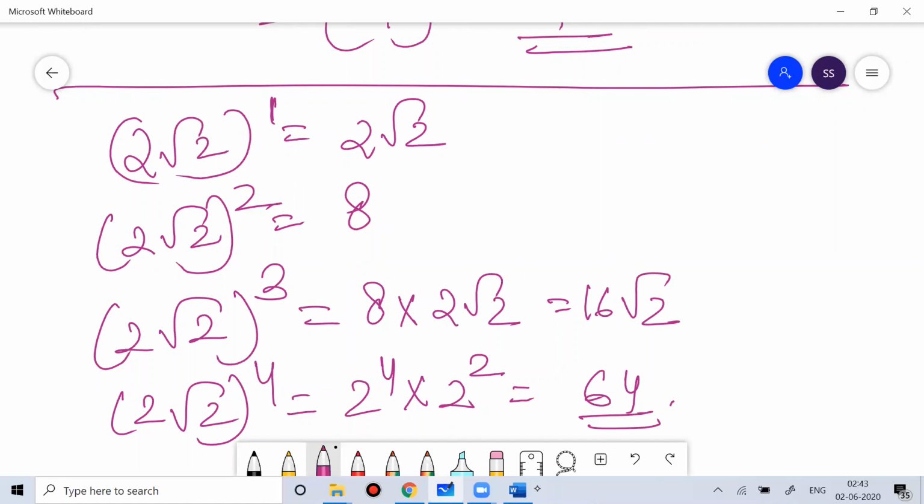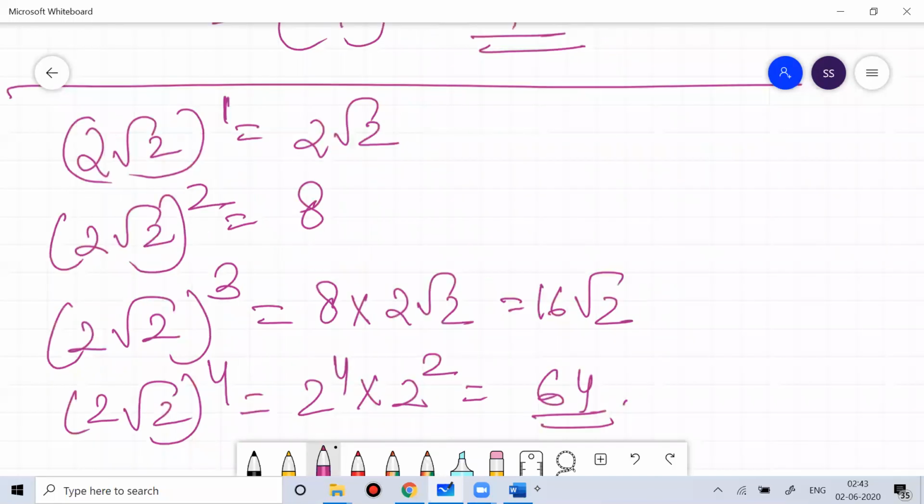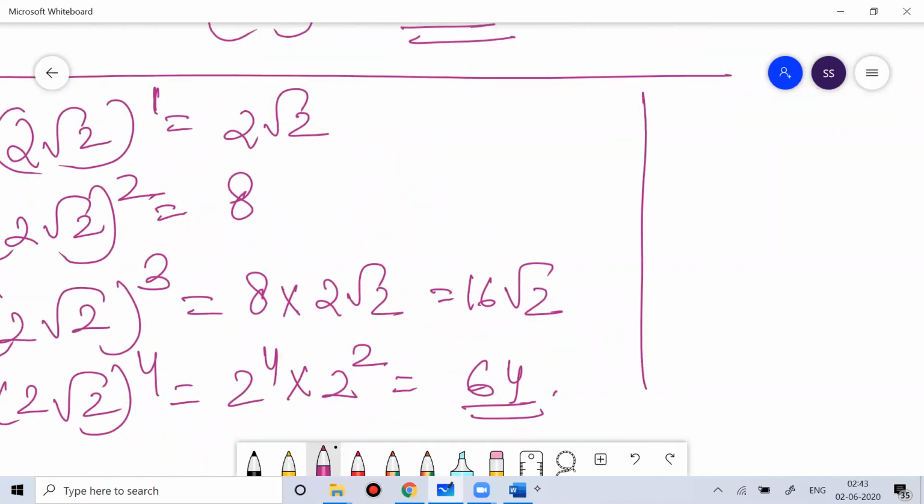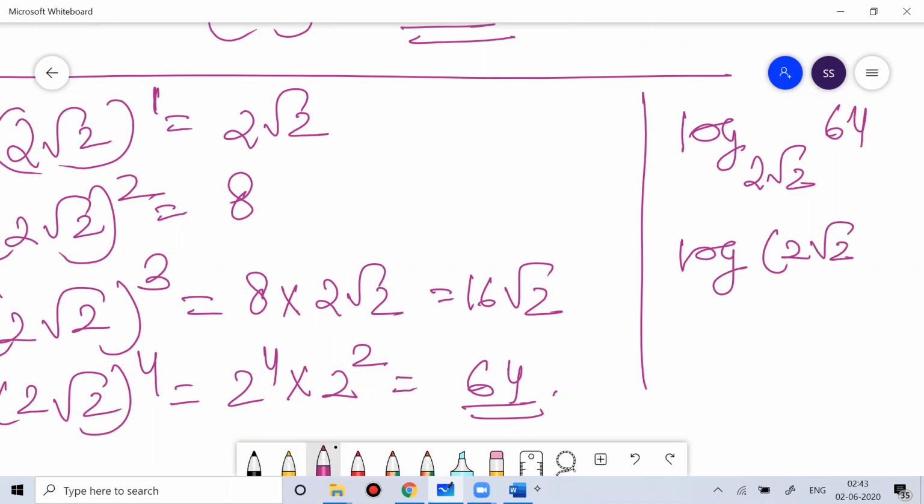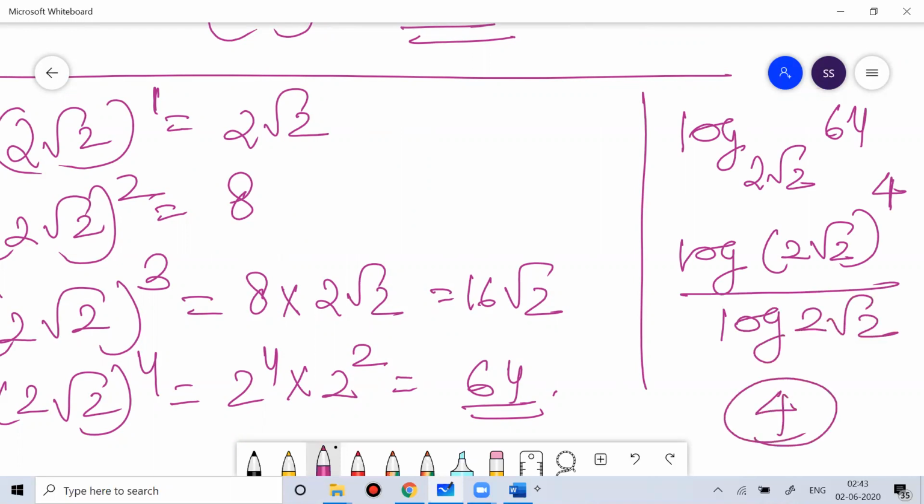The answer for this is which power? So here, if I'm asking you question number 24, log base 2 root 2 of 64 means what? 64 you can write as 2 root 2 to the power 4. So the answer for that is 4.